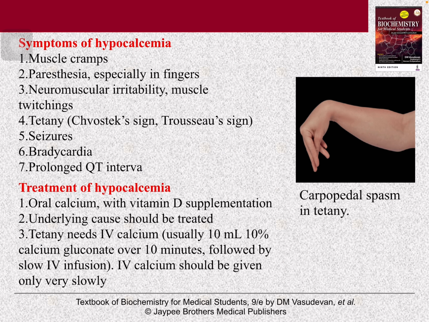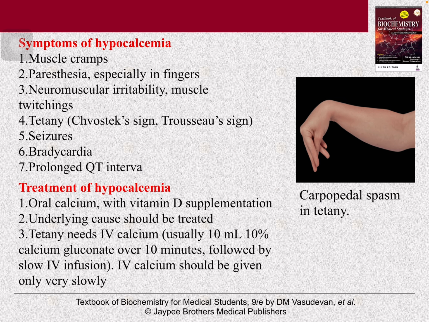Now, symptoms of hypocalcemia. First one, muscle cramps, paresthesia, especially in fingers. Third one, neuromuscular irritability, muscle twitching. Tetany, Chvostek sign is present. Stimulation of the facial nerve leads to facial muscle contraction. This is known as the Chvostek sign.